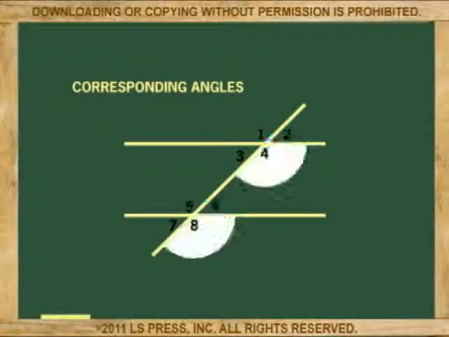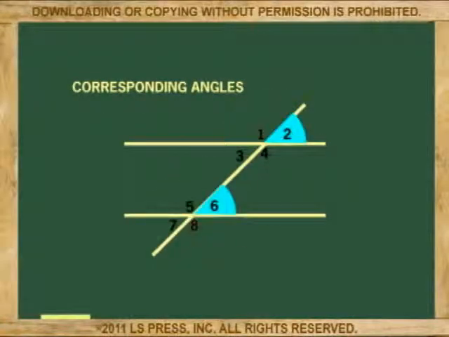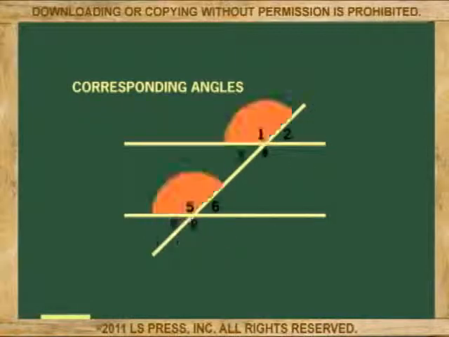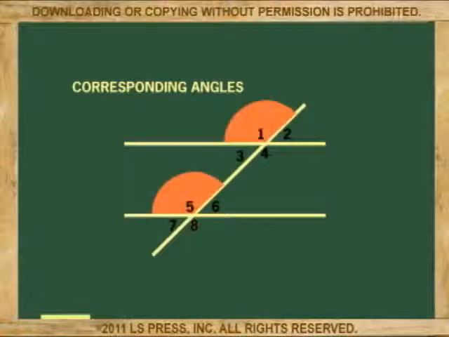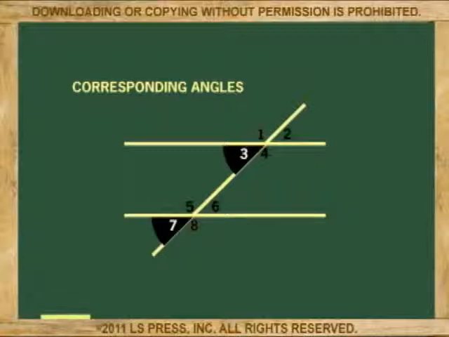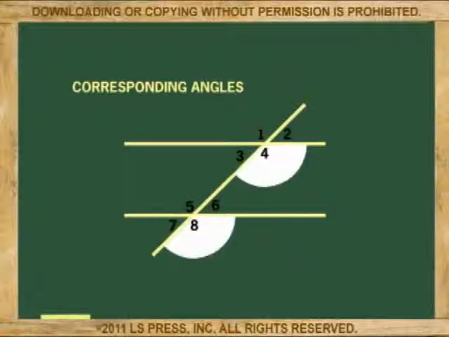And to conclude about equal pairs of angles in parallel lines, we say all pairs of corresponding angles are equal. So the pairs of angles 1 and 5, 2 and 6, 3 and 7, and 4 and 8 are equal